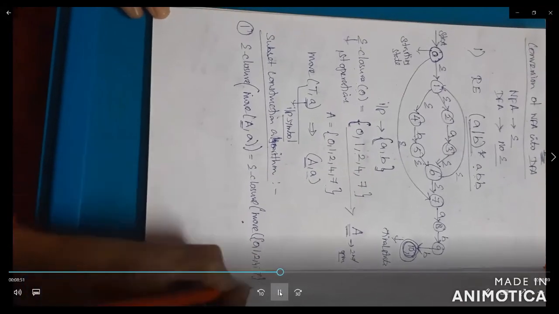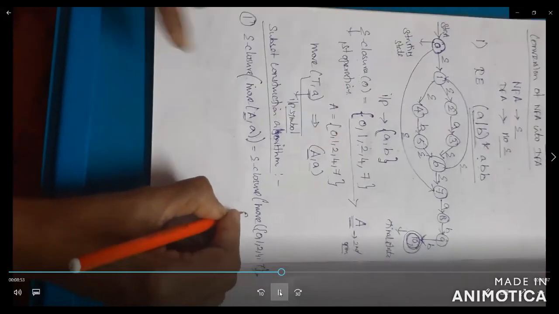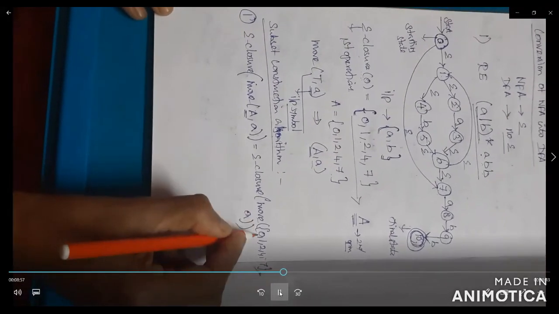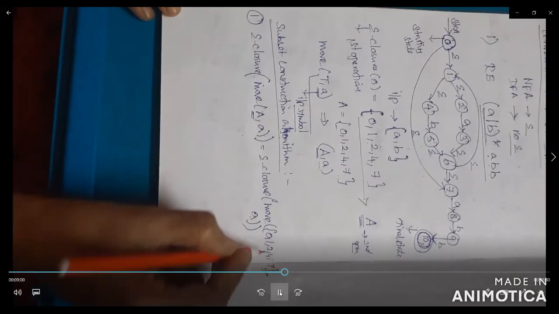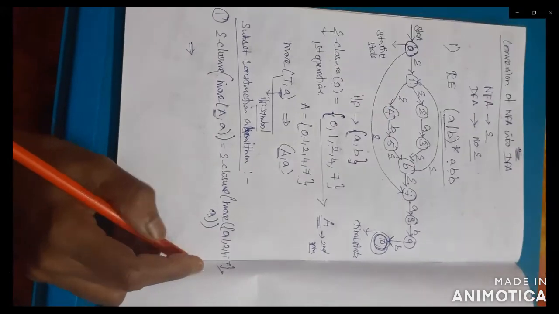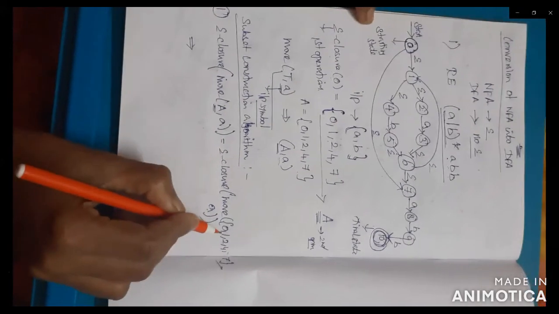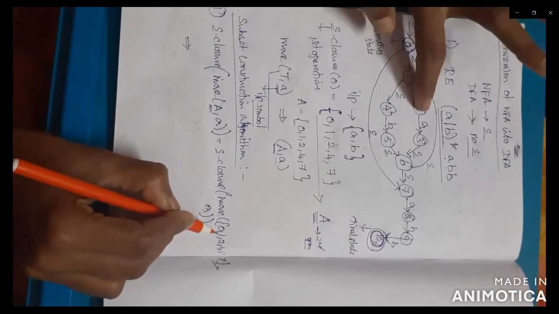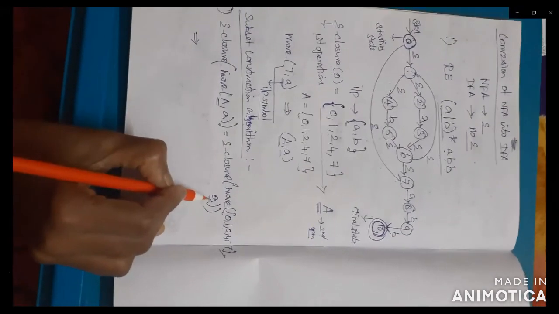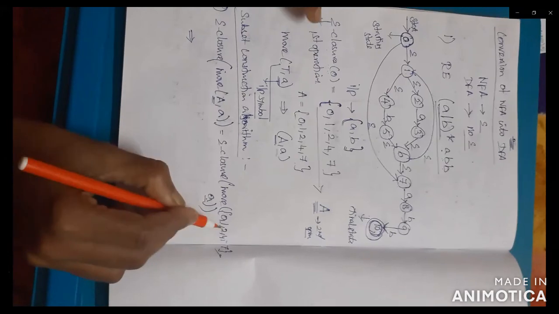Okay, then what is the next thing? Small a. Here, what is move of {0, 1, 2, 4, 7} on a? Here check: you have 0 to 7 empty. Okay, leave it. What is the next thing? 1. 1 can move from 1 to 2, 1 to 4. Okay, leave it. Now you check only for the input symbol small a. So what is the next value?